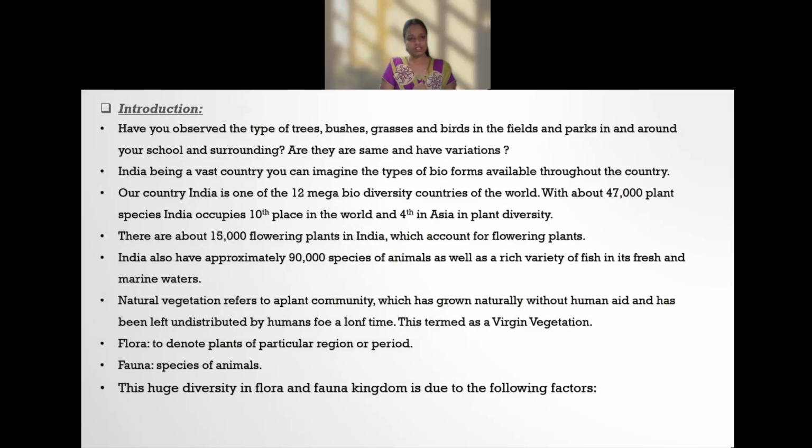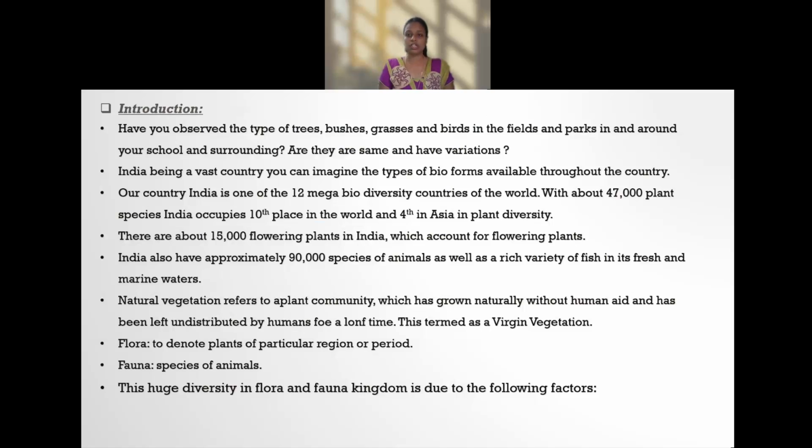Our country, India, is one of the 12 mega biodiversity countries in the world, with about 47,000 plant species in our country. According to that, India occupies 10th place in the world and 4th place in Asia in plant diversity.